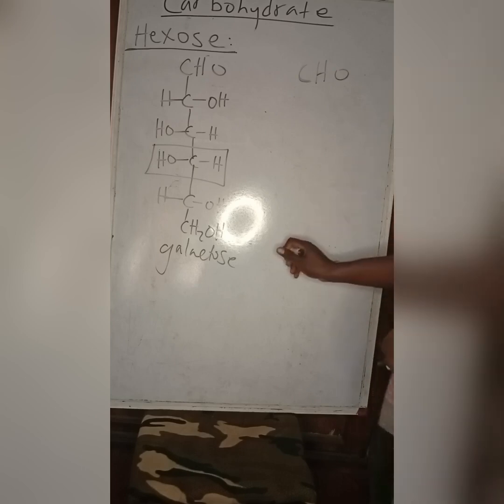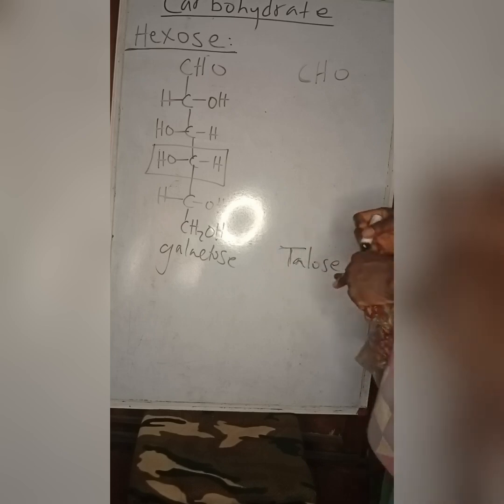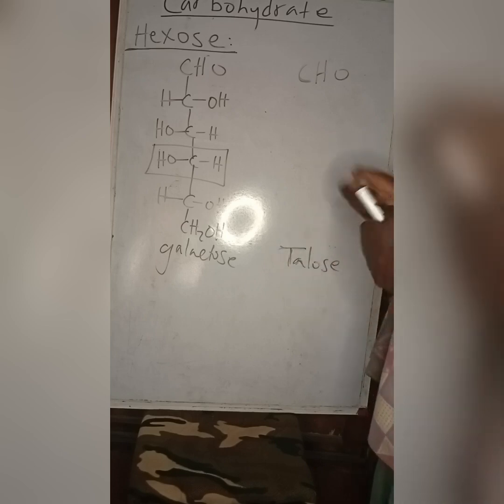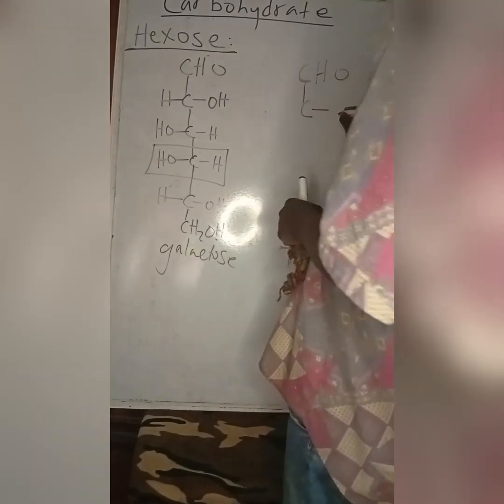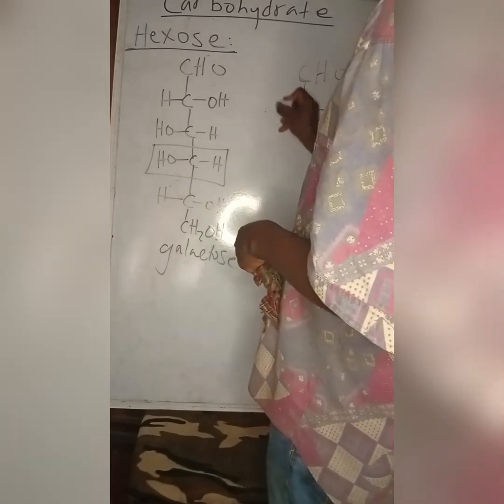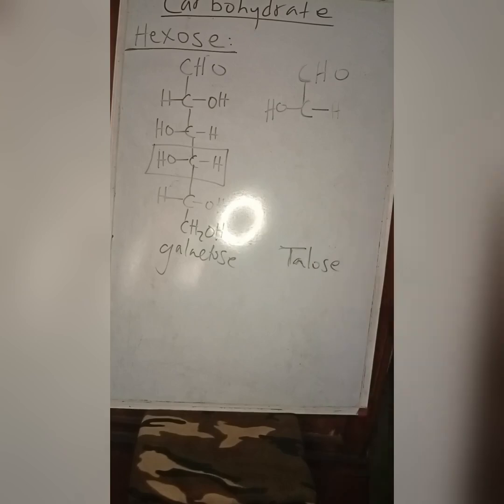So at carbon 2, you get CHO, then H, OH. Now you observe, I changed carbon 2. So we're going to have C.